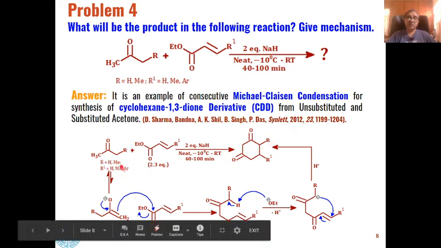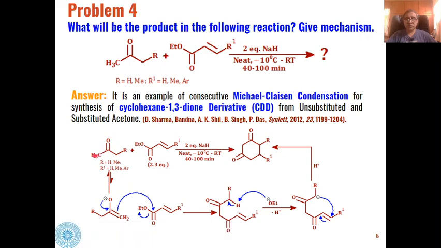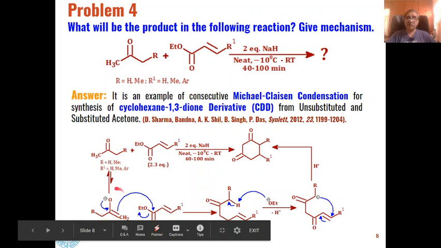So here what happens is, in the first step, because of this carbonyl group, this alpha hydrogen or this alpha hydrogen will be acidic hydrogens, and this will lead to the formation of these types of enolates, and these enolates then undergo Claisen condensation on alpha beta unsaturated esters with the removal of ethoxide from here, and